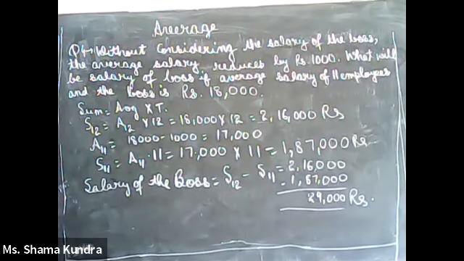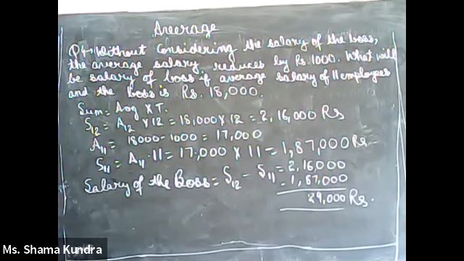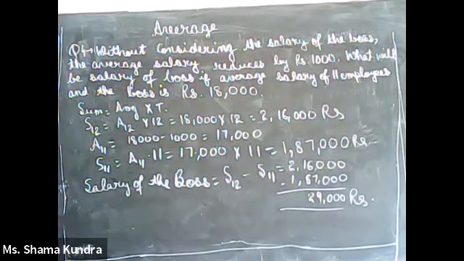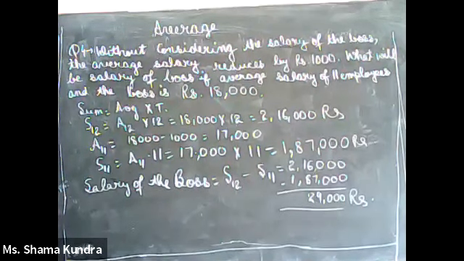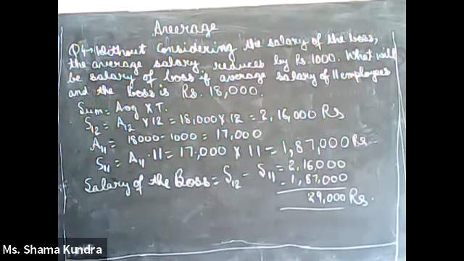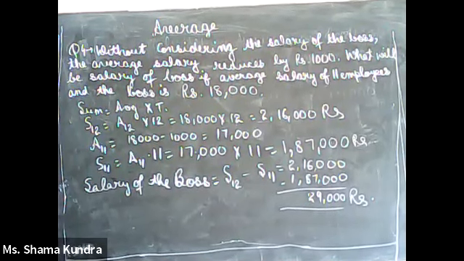So see how the total sum concept was used to solve this numerical, which had nothing in it. Only average and total number of observations was given. We used the total sum concept and solved the sum. Now moving on to question number 5.